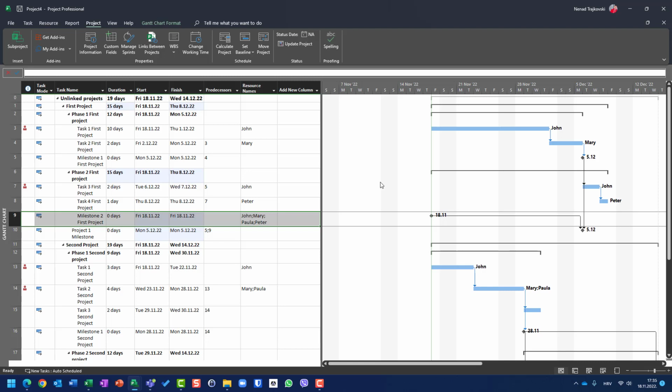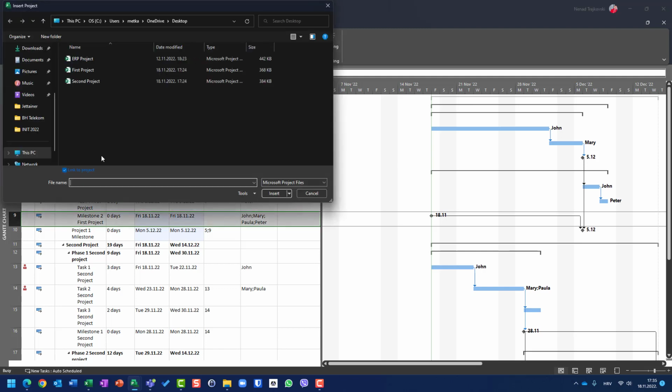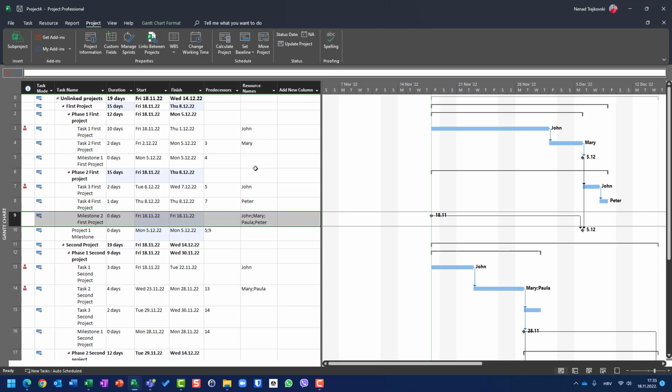But on the other hand, if you want to manage all projects from one place, to see from one place, and if you want to change things in a project in one place, then you should consider linking sub-projects. When you insert, consider link to original project. So I hope it helps, and I will continue with explanation about master projects and sub-projects in my next video.